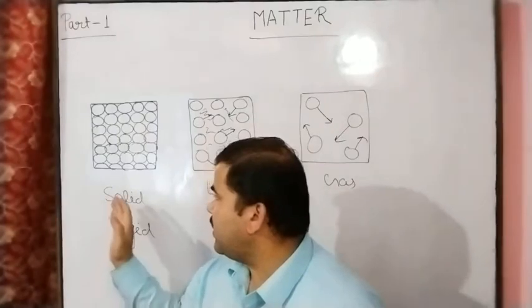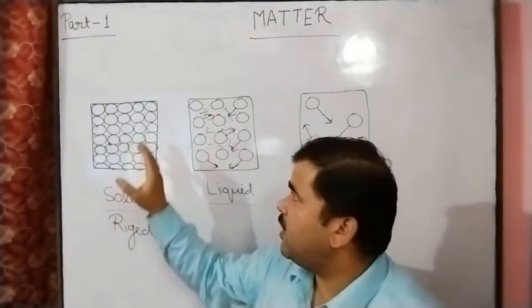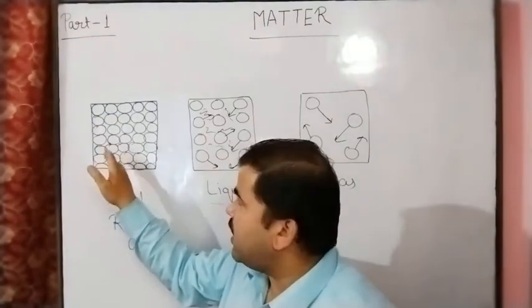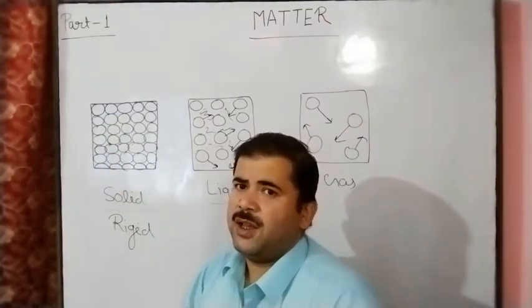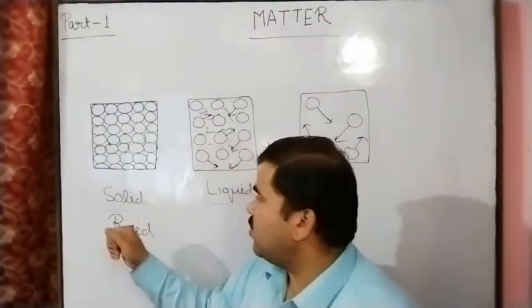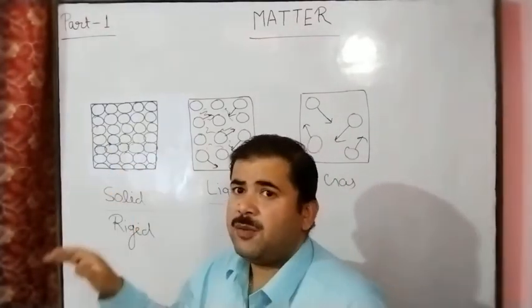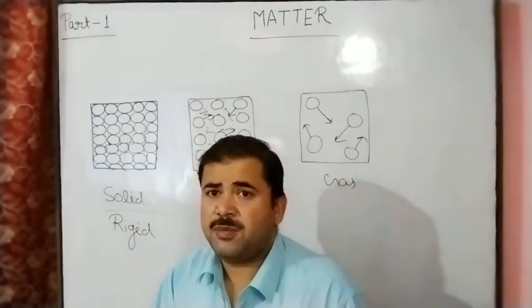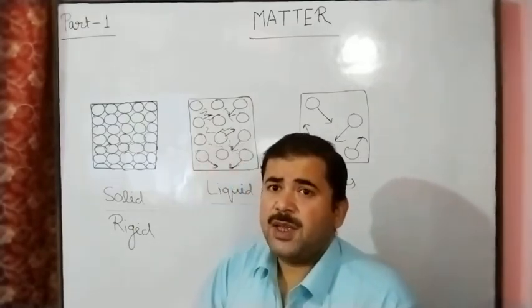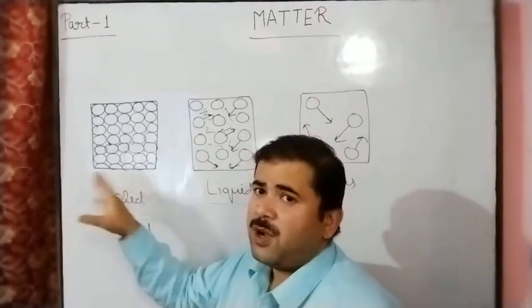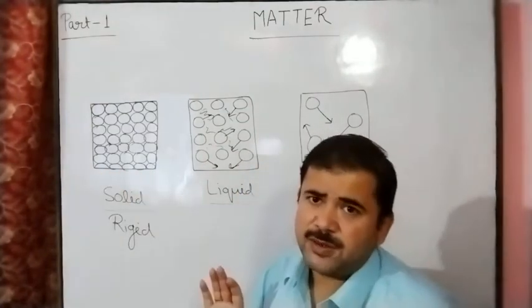So this is rigid in form. These particles are arranged in a compact manner. And this shows the rigid nature, and the solid state has a fixed shape, fixed size, fixed mass, fixed volume. All the things are fixed.